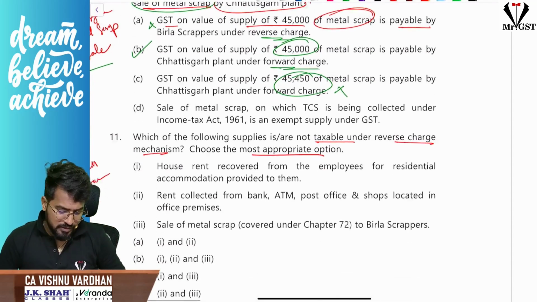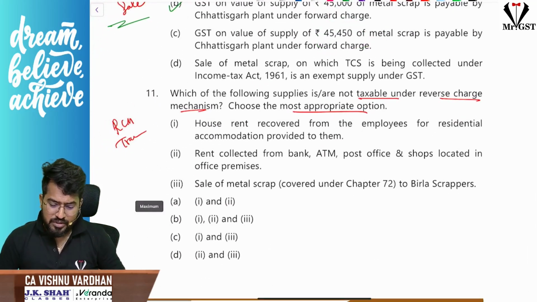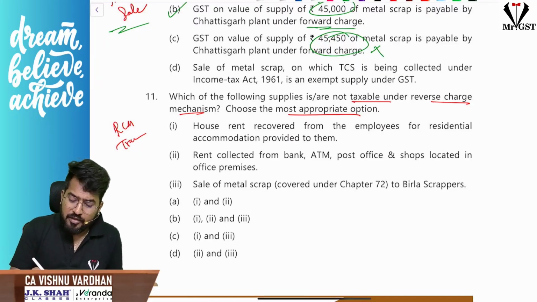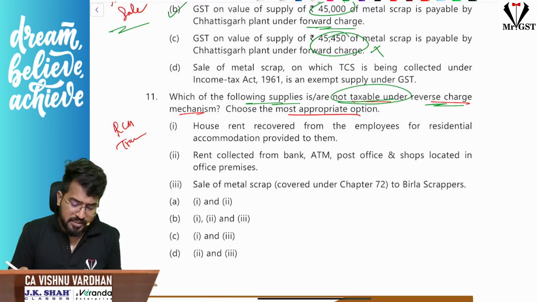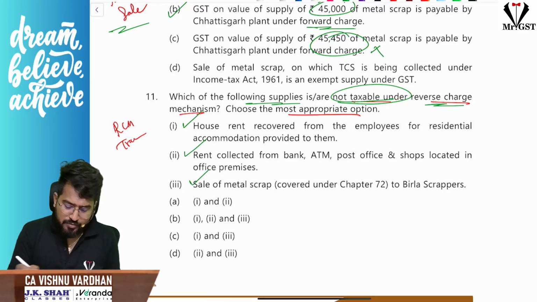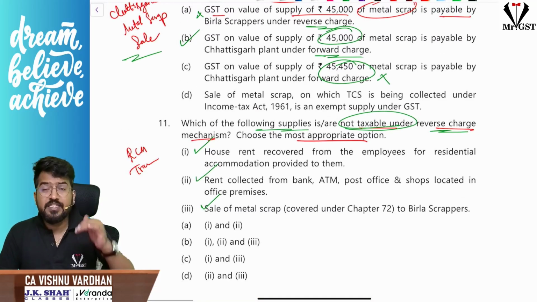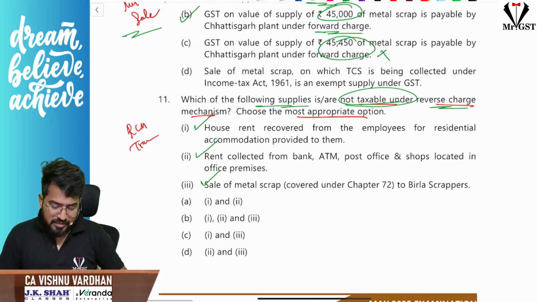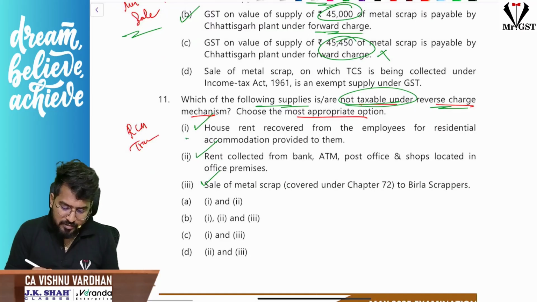Next, sir, which is the most appropriate option here? The question is, what are the following supplies which are not taxable under reverse charge mechanism? They spoke about house rent, they spoke about rent collected from bank, they spoke about sale of metal scrap. Which is an RCM, which is not an RCM transaction. 1 and 2 not an RCM transaction, 1, 2, 3 not an RCM transaction, 1 and 3 or 2 and 3.